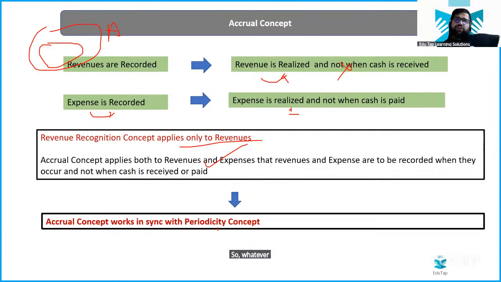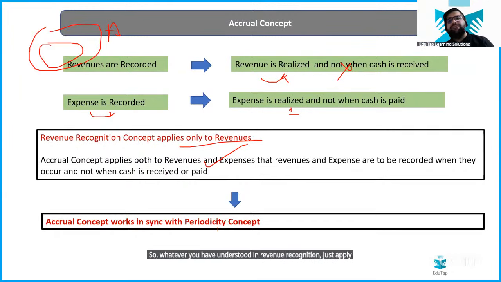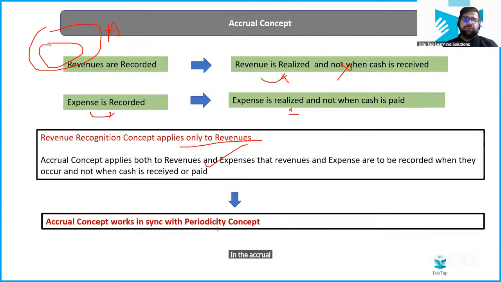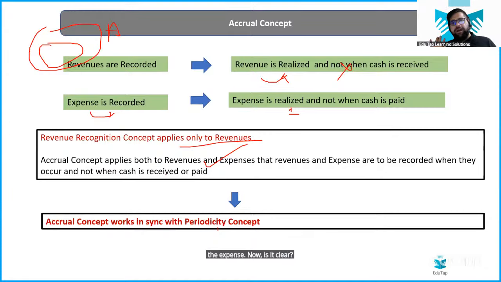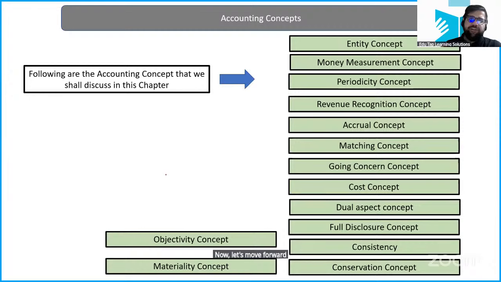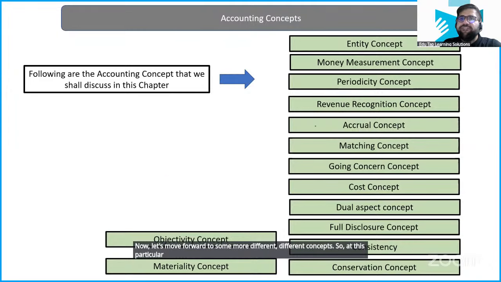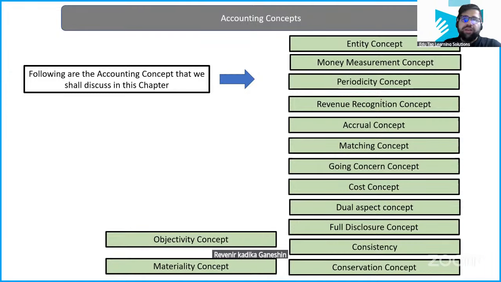So whatever you have understood in revenue recognition, just apply the same concept in the accrual concept also, because the fundamental thing is the same. The only difference is revenue recognition works on revenue, accrual works on revenue as well as the expense. Now is it clear? Pakka, Harsh? Pakka? Now, let's move forward to some more different concepts. At this particular junction, we have cleared entity, money measurement, periodicity, revenue recognition, and accrual. Now comes the last confusing thing which you have to understand. Next, all of these are very easy. Matching concept. Let's try to understand it.